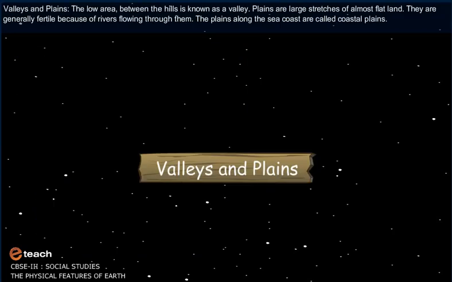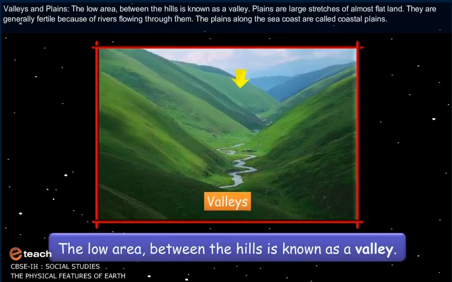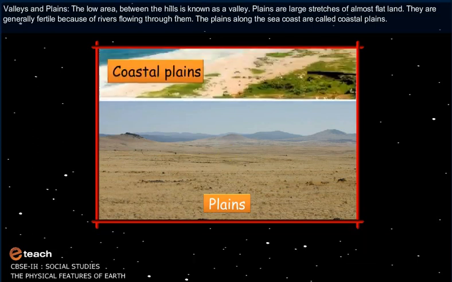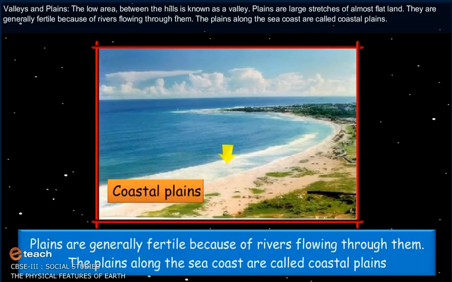Valleys and plains. The low area between the hills is known as a valley. Plains are large stretches of almost flat land. They are generally fertile because of rivers flowing through them. The plains along the sea coast are called the coastal plains.